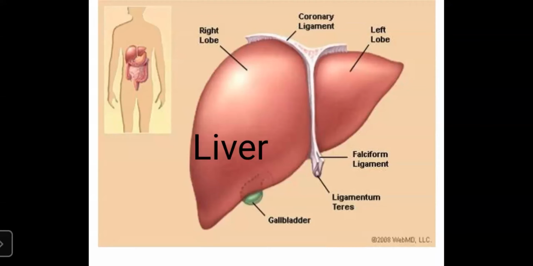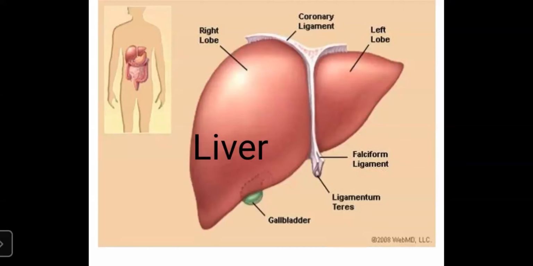It helps in the digestion process. Whatever you eat is digested with the help of liver, and it regulates the chemical level in the blood.